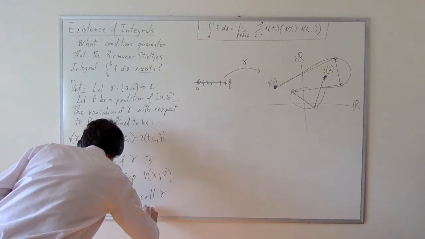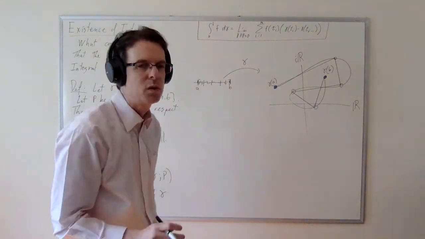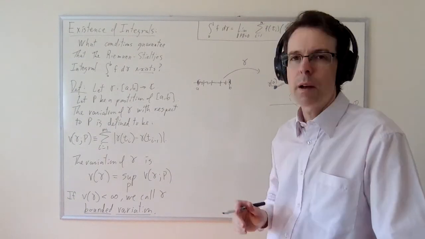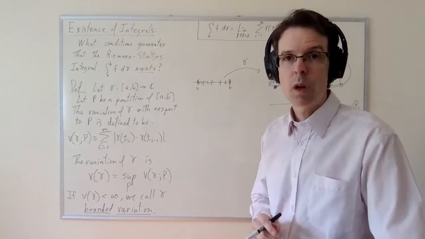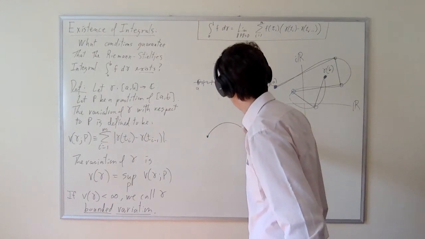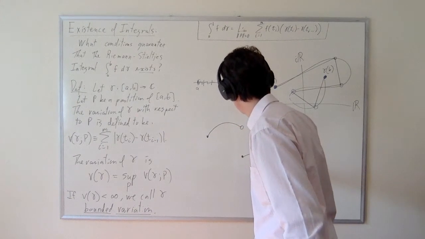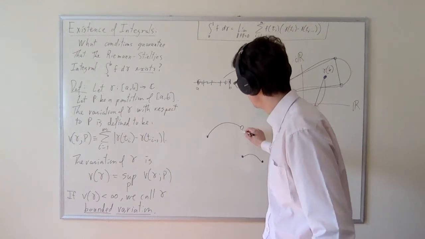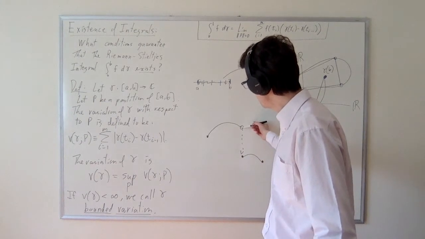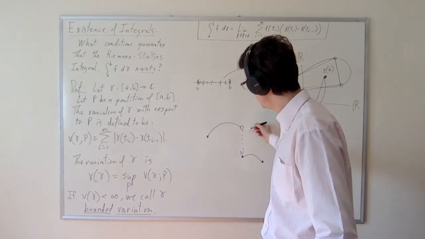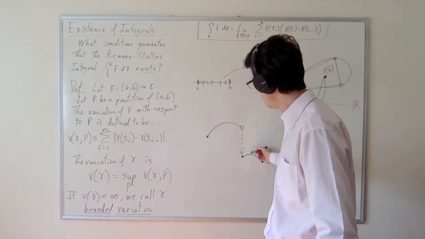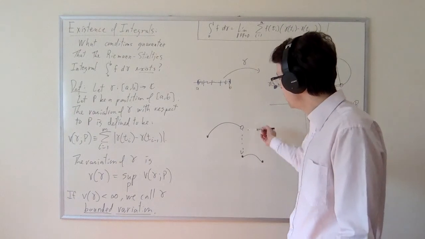Now, you might think that bounded variation is similar to continuity, and I suppose they're related, but they're not the same thing. A continuous path doesn't have to be bounded variation, and vice versa. A bounded variation path doesn't have to be continuous. A path could start off at a value, and then it could hop to another value, but do nothing else particularly strange. It could have a jump discontinuity here. There would be a variation here that we could measure as the distance between these two points. And when you calculate the total variation, you would get a term in there corresponding to the length of that jump, but it would still be finite.